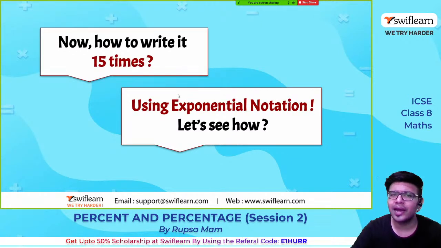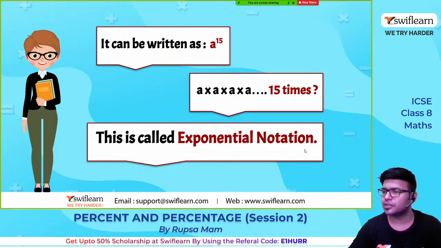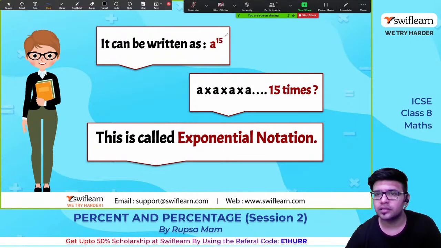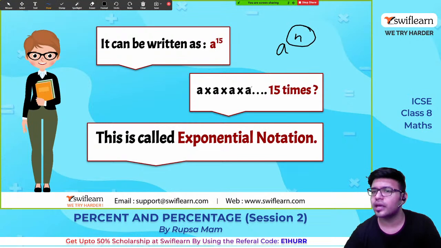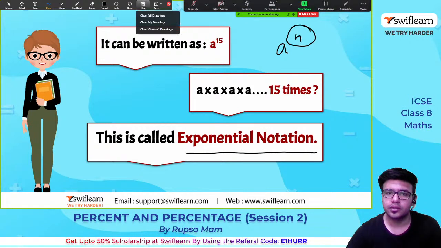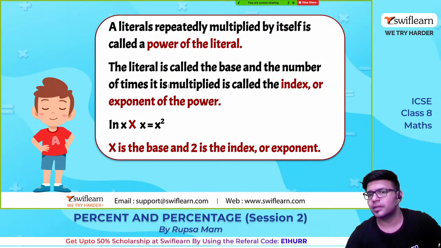So now how to write A multiplied 15 times using the exponent notation? Let us see how. It can be written as A to the power of 15 or A raised to 15. Okay, multiplying A with itself 15 times. Now this is called exponential notation. The number written as the raised-to, like in general A raised to n, this raised-to is what we call exponential notation. Why is it used? To make our writing easy.